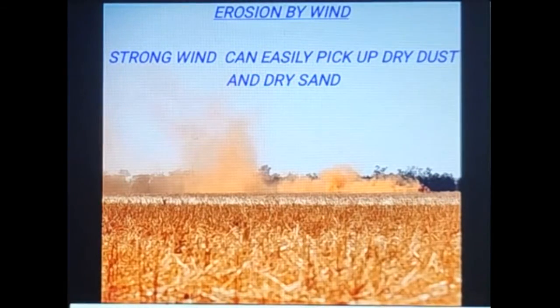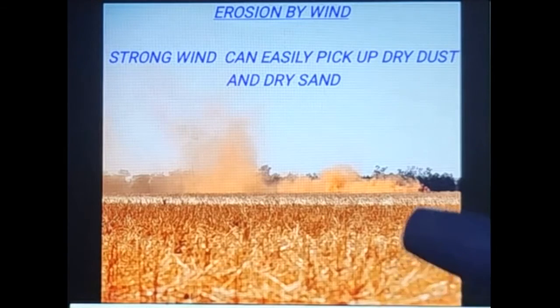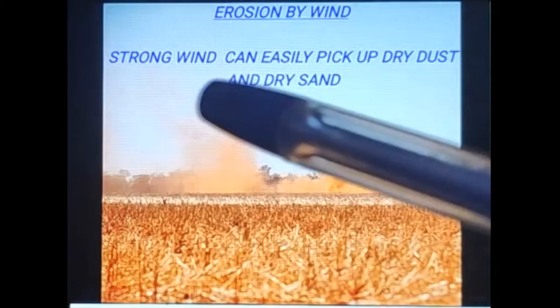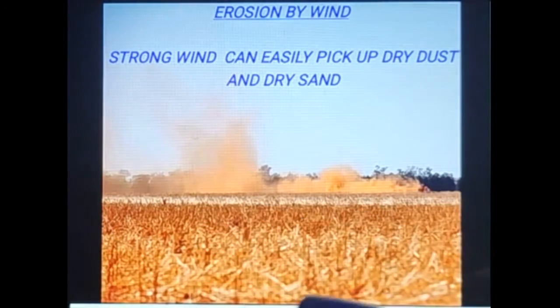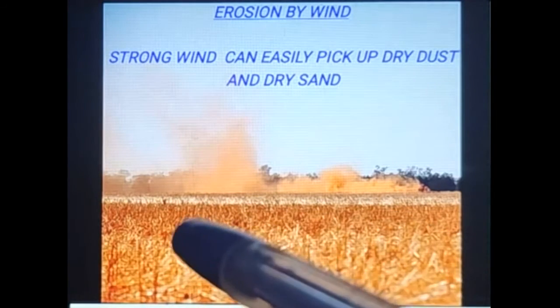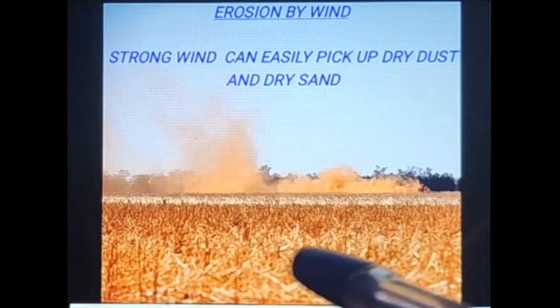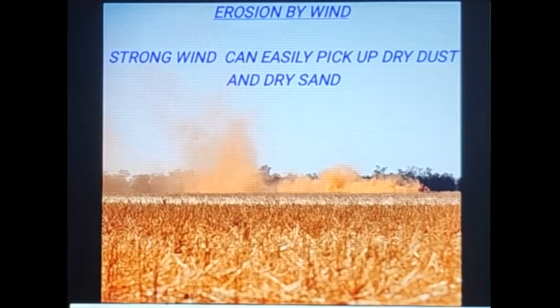Now let us see the picture of erosion by wind. You can see in the picture that strong wind can easily pick up dry dust and dry sand. When there is a strong wind, it can easily carry away the dry dust and dry sand, which is nothing but the soil, and it transfers this soil from one place to another. So this is the process of erosion by wind.